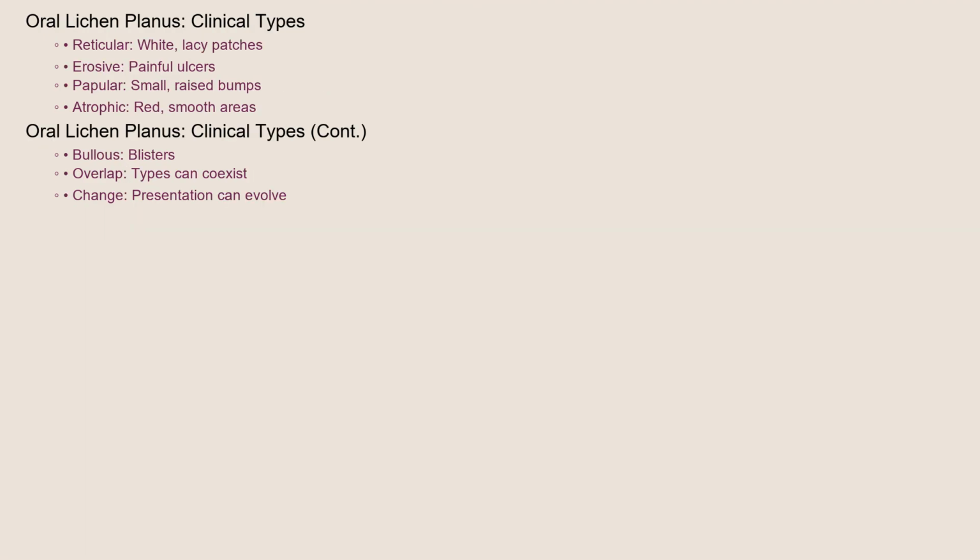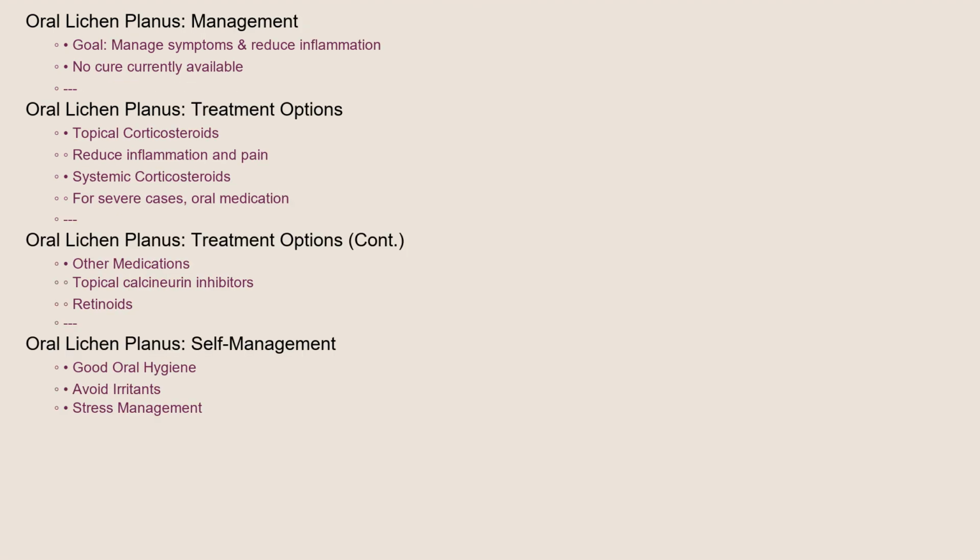Oral lichen planus can be classified into several types based on its clinical presentation. The most common types include reticular, which presents as white lacy patches, erosive, characterized by painful ulcers, papular, with small, raised bumps, atrophic, showing red, smooth areas, and bullous, featuring blisters. It's important to note that these types can overlap, and the presentation can change over time.